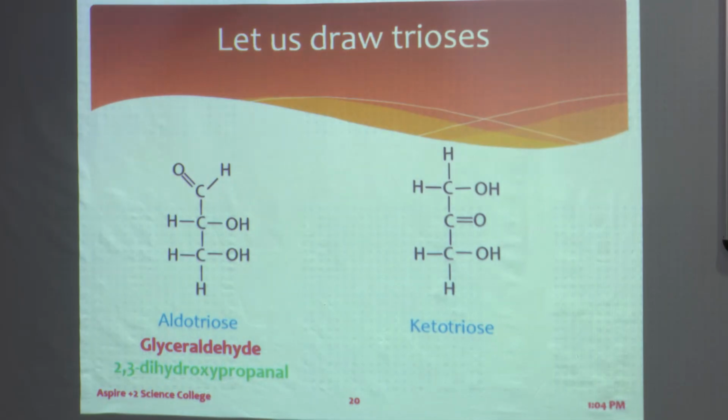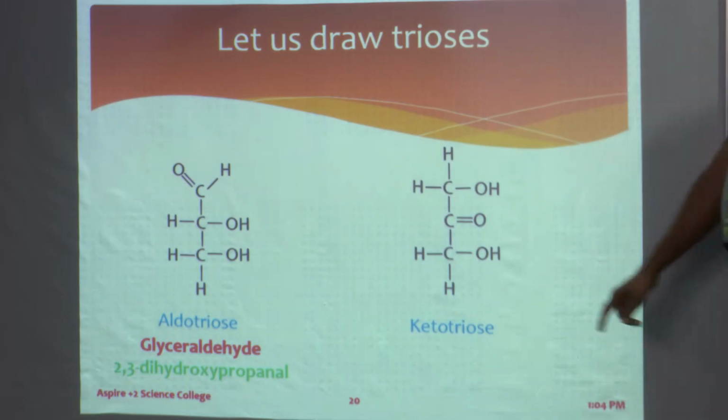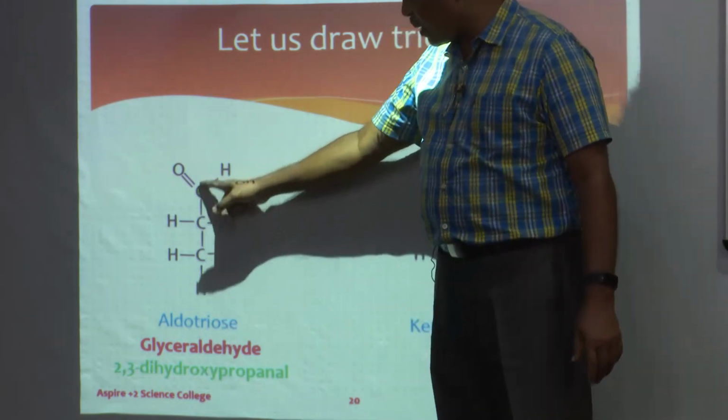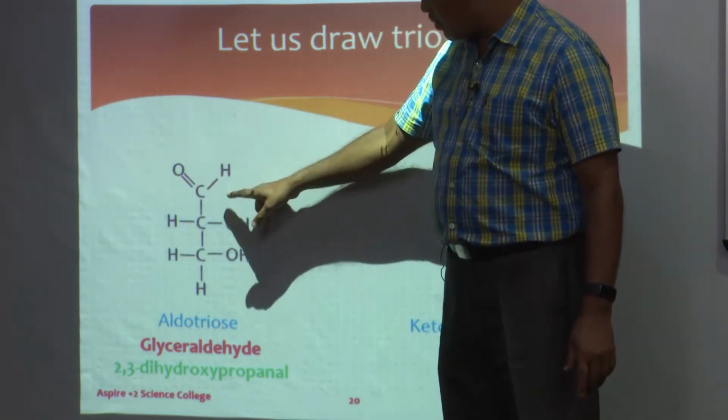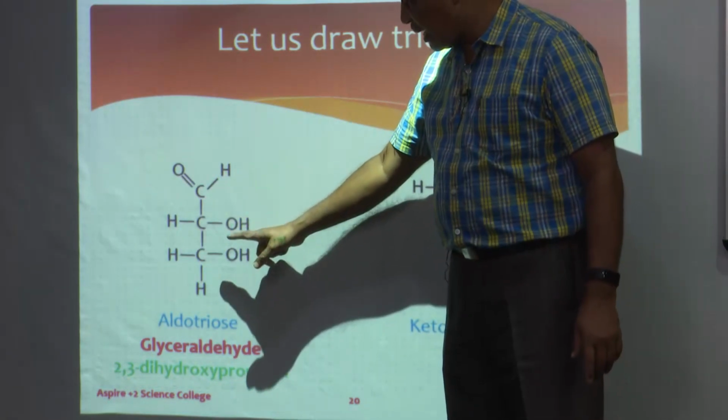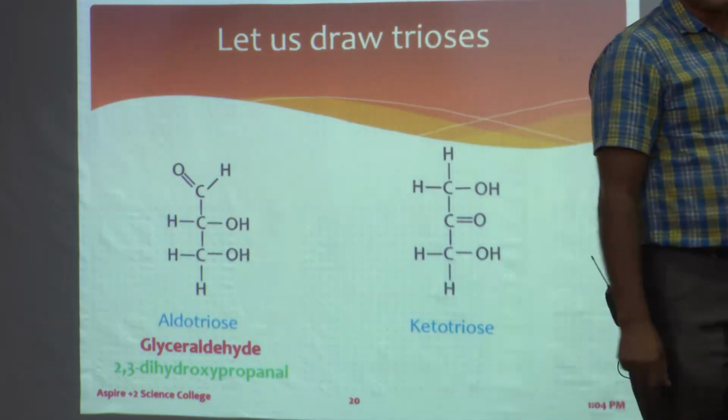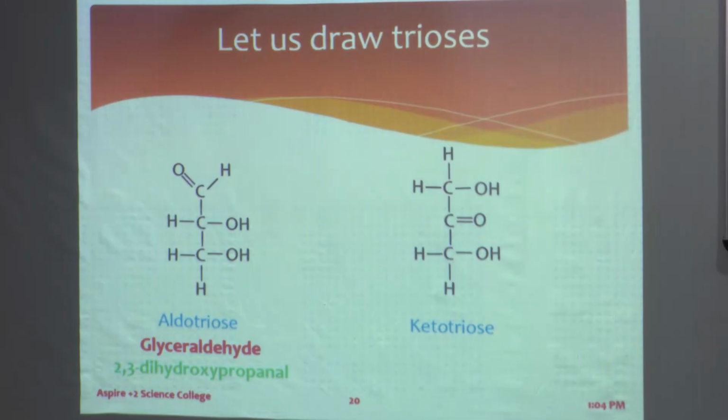When you study glycolysis, when you study the Krebs cycle, then glyceraldehyde is a must. You have to remember. Then if we write the IUPAC name, you should certainly be acquainted with IUPAC names. The IUPAC name we write is 2,3-dihydroxy propanol. Propanol, because there are three carbons, so propane, from propane to propanal, as it is an aldehyde, and the second and third carbon have a hydroxyl group, so 2,3-dihydroxy propanol. And keto trios, it has also its own name, that is dihydroxy acetone.